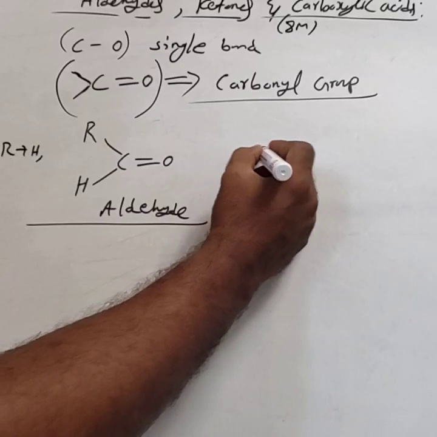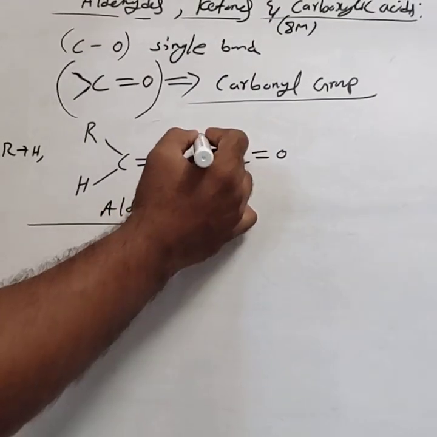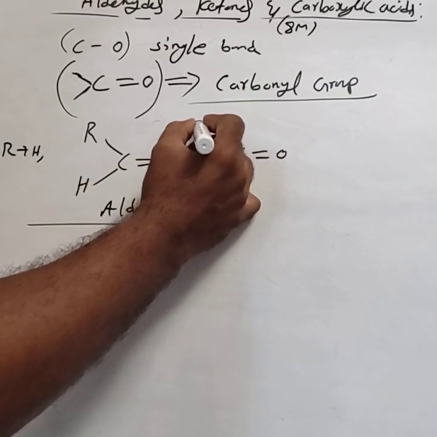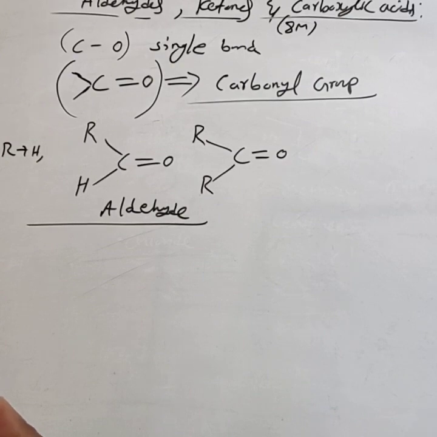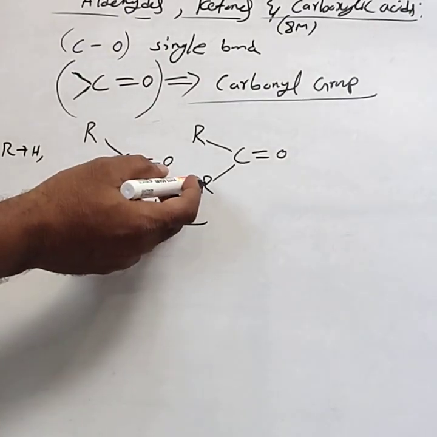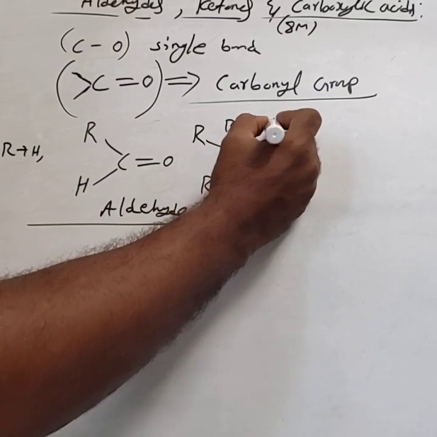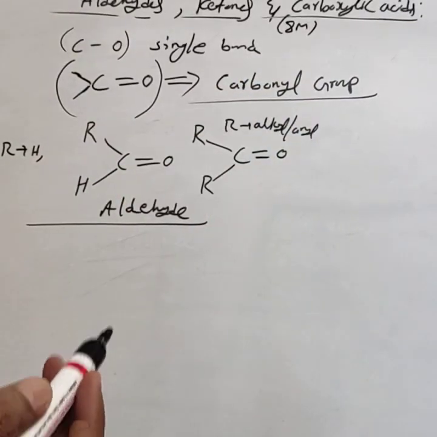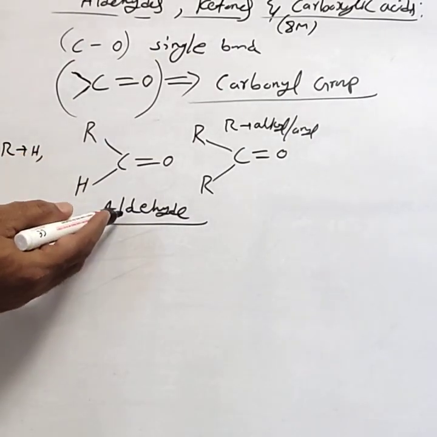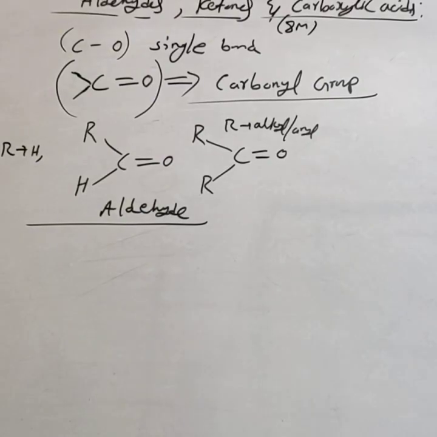In the carbonyl group, when both valencies of the carbonyl carbon are satisfied by R groups, where R may be alkyl or aryl only, not hydrogen, it is called a ketone. In aldehydes, one valency is always satisfied by hydrogen.